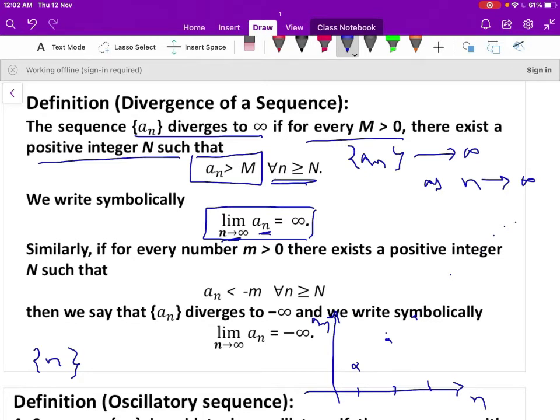When n tends to infinity, a_n also tends to infinity. Therefore, this sequence is a divergent sequence. It diverges to infinity, and moreover, it is not a bounded sequence. It is bounded below, but it is not bounded above.